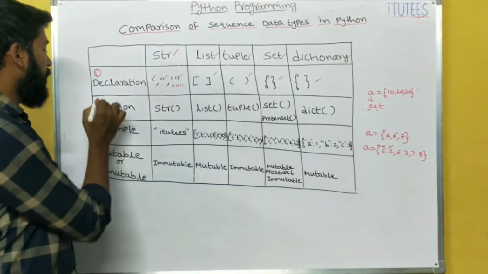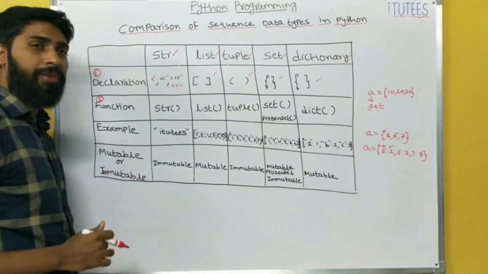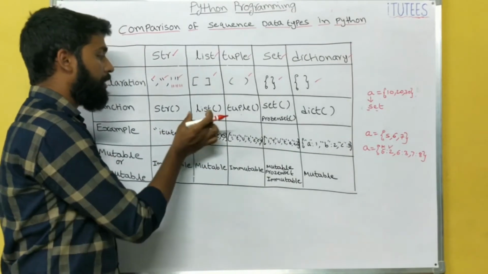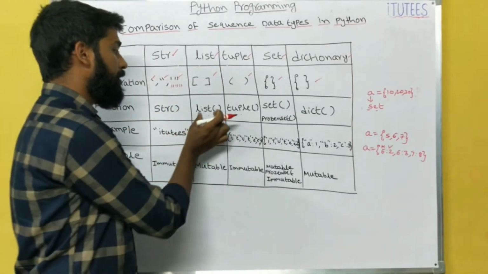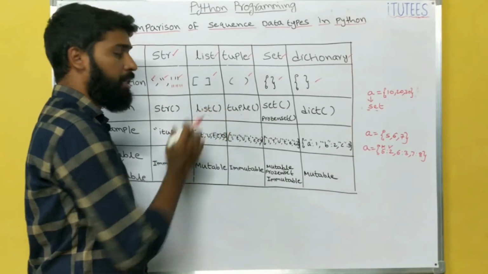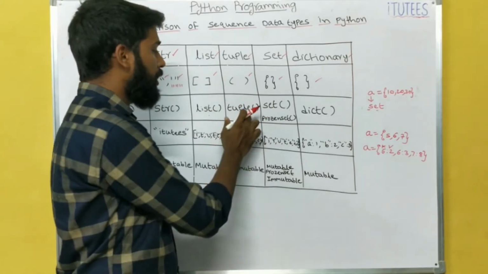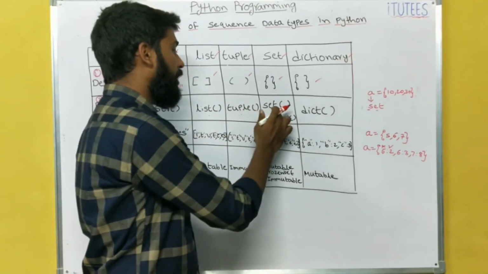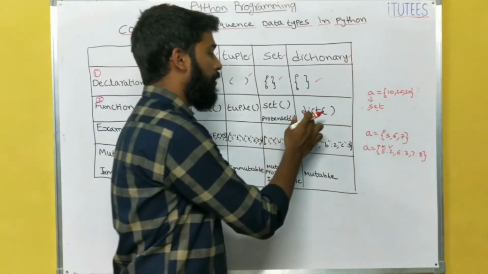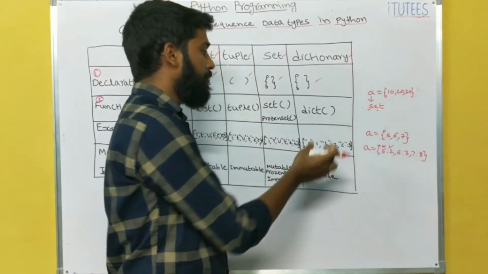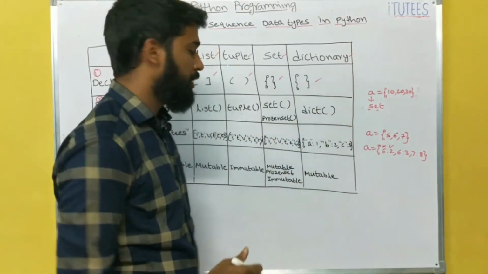Now we are going to see the second aspect of comparison, that is functions. We can convert a list into a string by using the string function. We convert a string into a list by using the list function. We convert a list into a tuple by using the tuple function. We convert a list into a set by using the set function. We convert a sequence data type into a dictionary by using the dictionary function. So these are the differences.